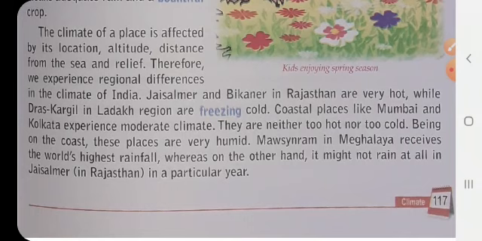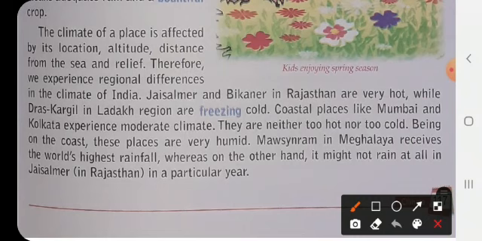Then the climate of a place is affected by its location. Now, there are reasons why the climate is affected, whether the climate is rainy, snowy, or whatever it be. If there is a change in the weather of different places at the same time, then that is due to these reasons: the location, altitude, distance from the sea, and relief features, like where there is mountain, there will be snowfall.